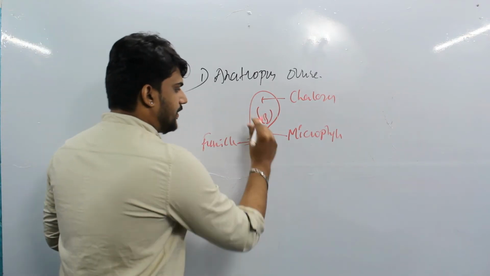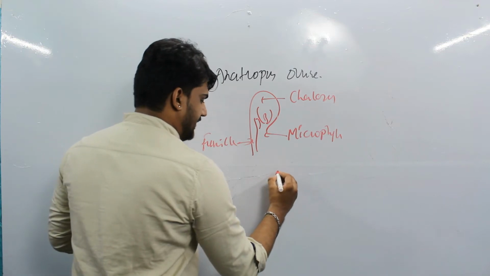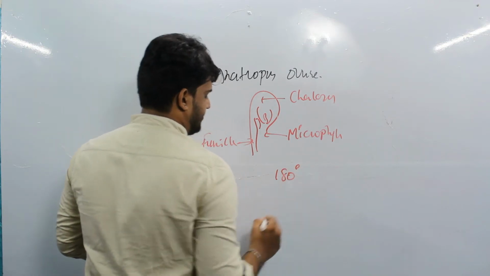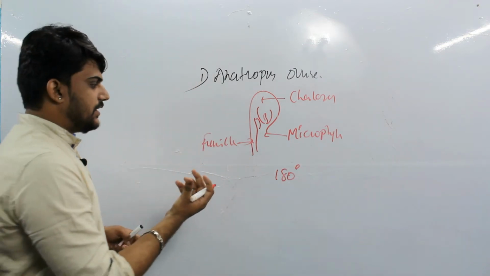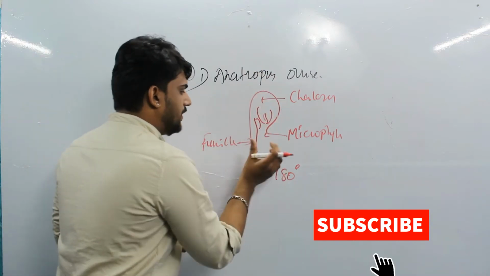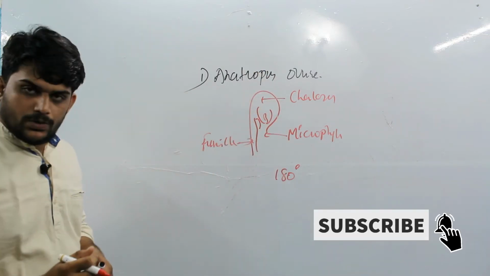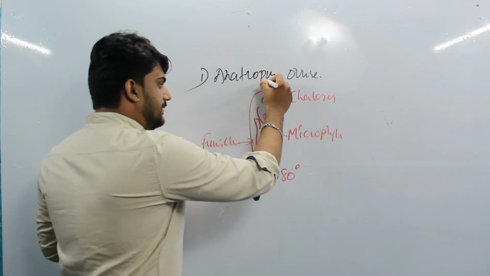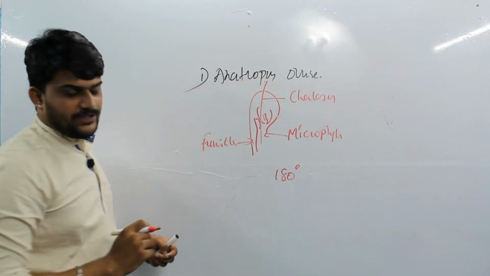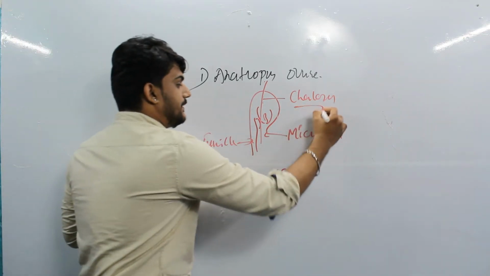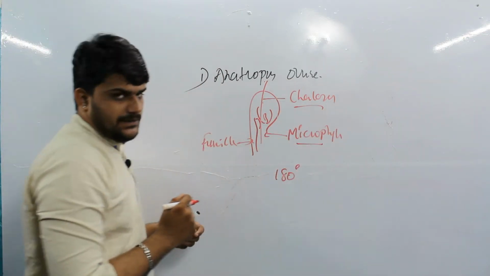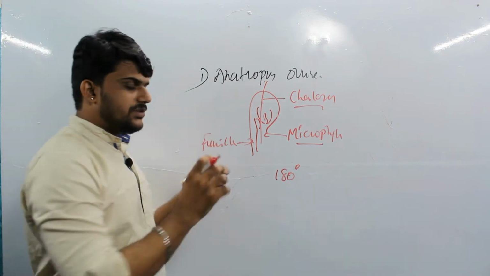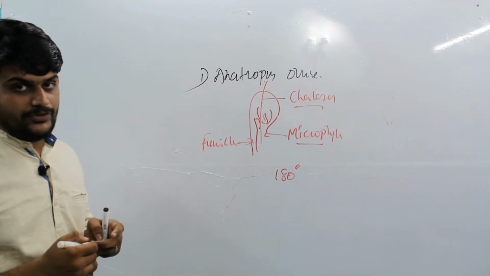Mainly the ovule has been rotated 180 degrees from the funicle. So that's why chalaza and micropyle come in a straight line. Remember, chalaza and micropyle come in a straight line. This is the anatropous ovule, the first type.